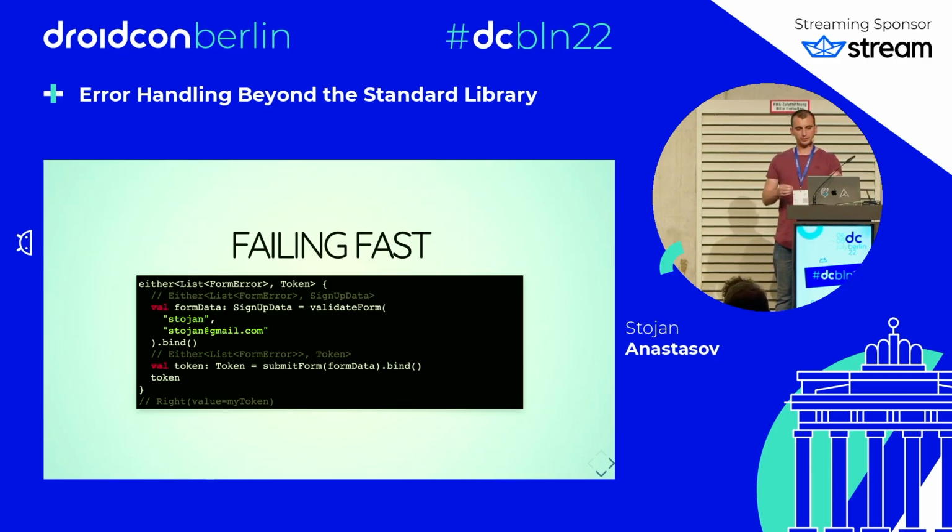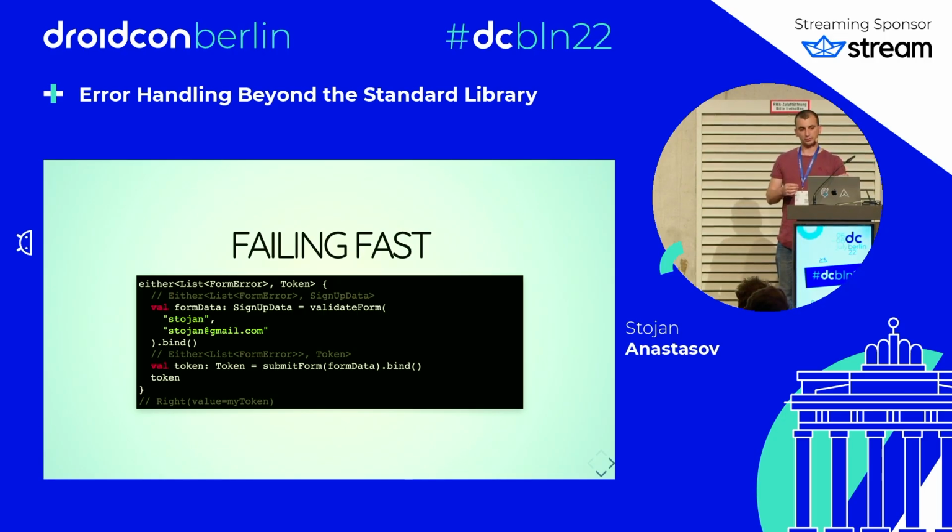And that's the reason behind, even though validate form here returns an either of list of form errors or sign-up data, the type of form data here is sign-up data. We have access to the value in the case it worked, in the case it's right. And submit form is only called if validate form returns the right. And again, also for submit form, we have access to the token, and we can return it.